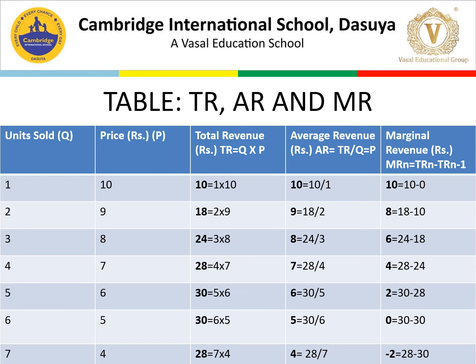So that is what we are done with for today. This is how we are calculating. The TR is equal to the summation of MR, that is true, and AR is always equal to price, that is also true. So you can better understand all these points with this table. Now let's move to the next thing.